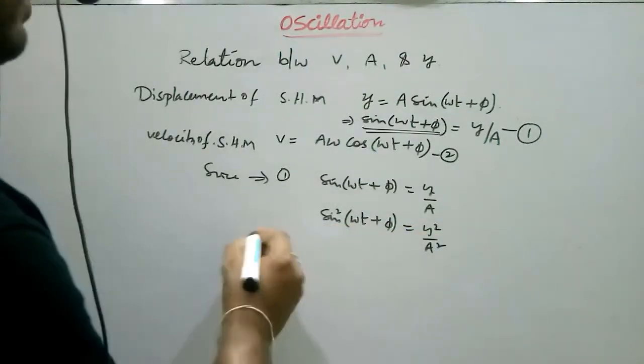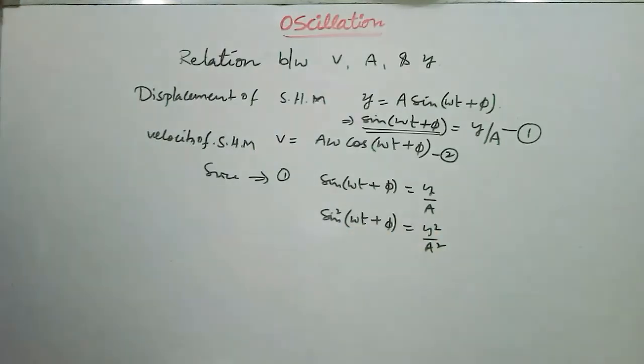We know the formula sin²θ + cos²θ equals 1.